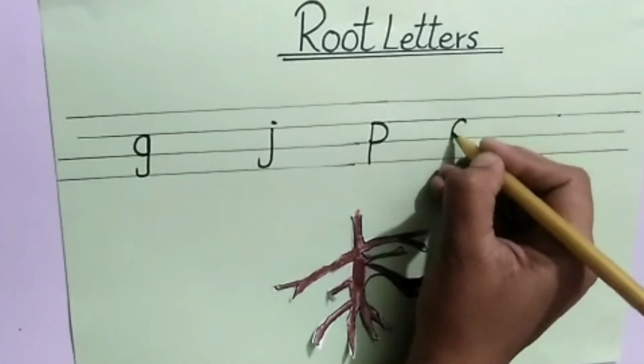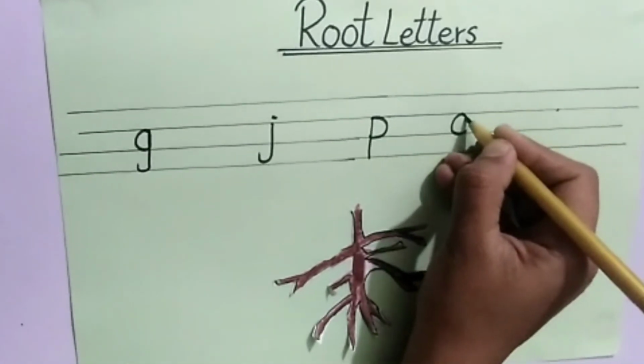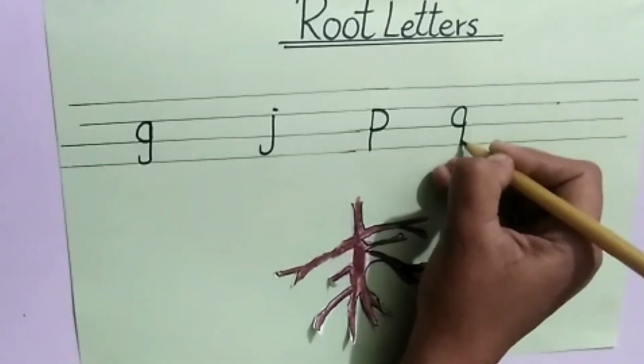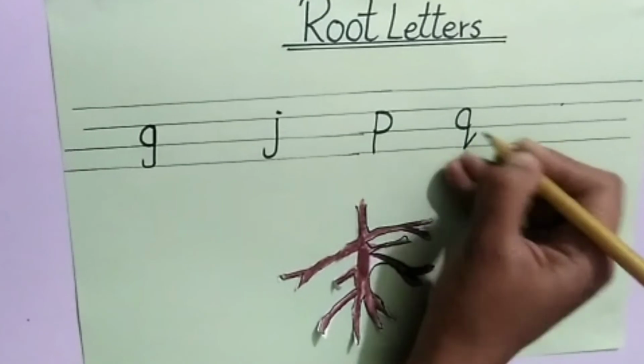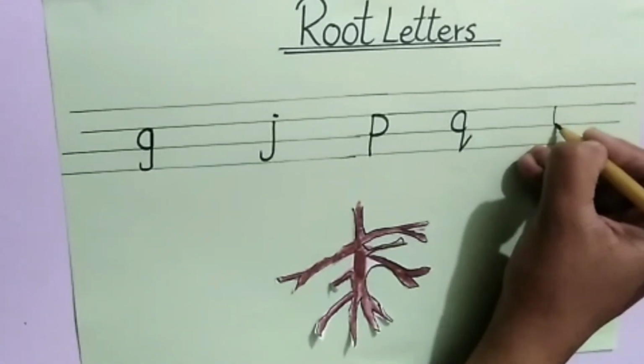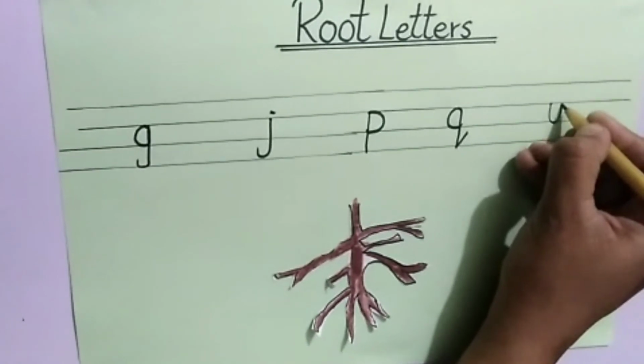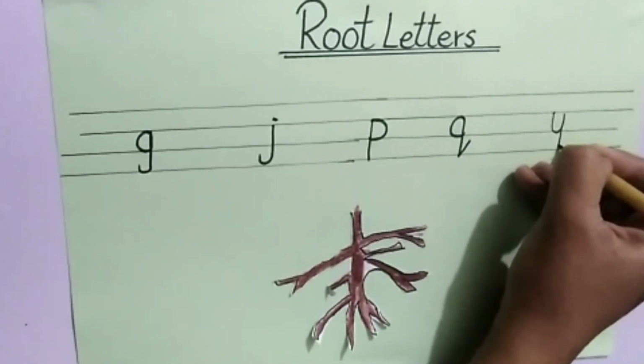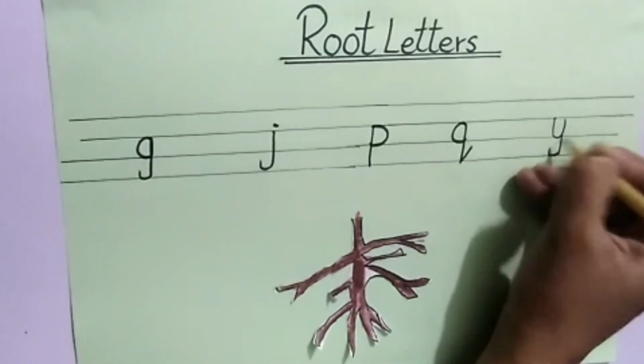Our fourth root letter is Q. Q is a root letter. Why? Because it is written in last three lines. Our last root letter is letter Y because it is written in last three lines or lower three lines.